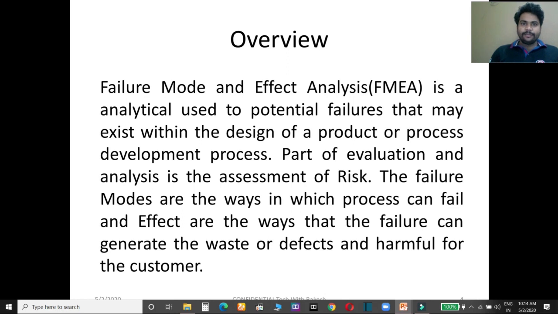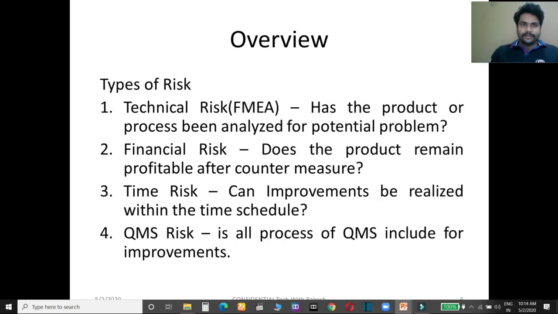This is the main reason to perform FMEA. There are four types of risk: technical risk, financial risk, time risk, and QMS risk. But in FMEA, we only discuss technical risk rather than financial, time, and QMS risk.